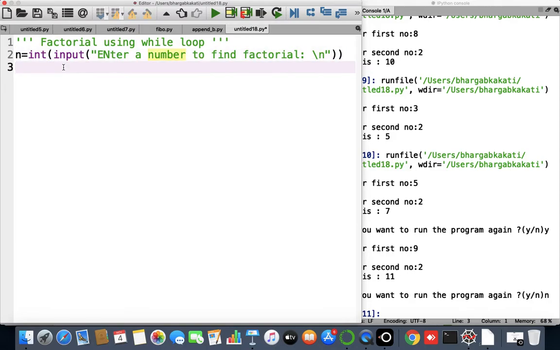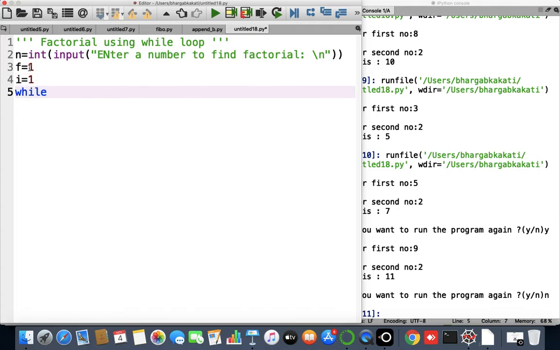Okay, after that what I'll do, see, factorial 0 is what? Factorial 0 is 1, factorial 1 is also 1. That means what is the minimum factorial? The minimum factorial is 1. Therefore, let me take a variable, let's say f, and I'll initialize f to 1. After that, let's take another variable, let's take i, also I'll initialize it to 1.